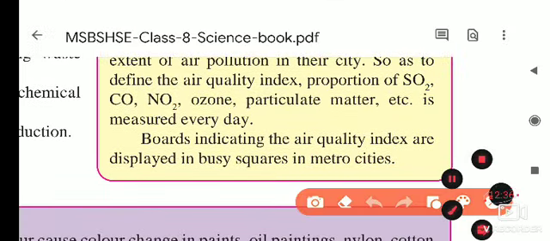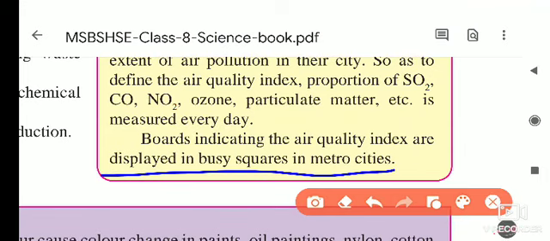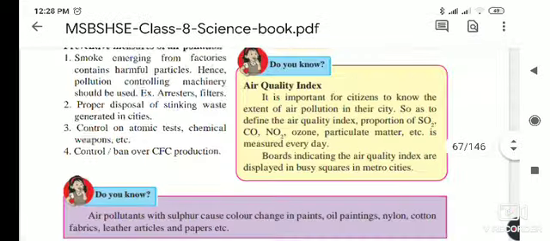And boards indicating the air quality index are displayed on the squares in the metro cities like Mumbai, Delhi, Pune.